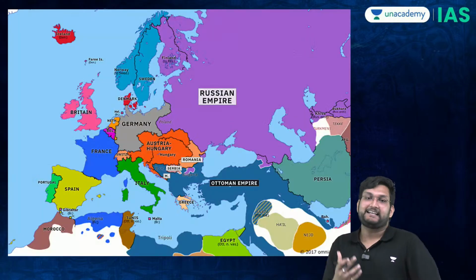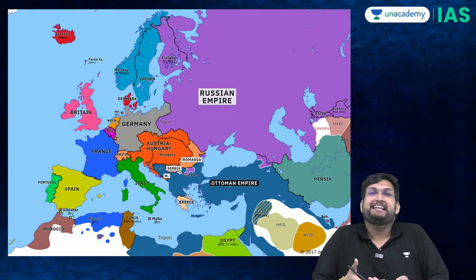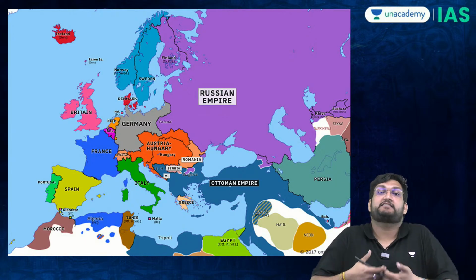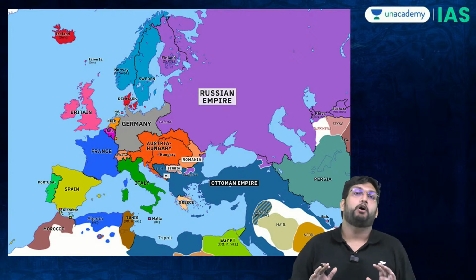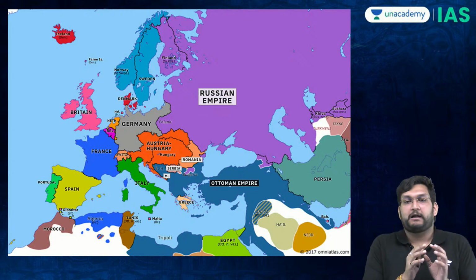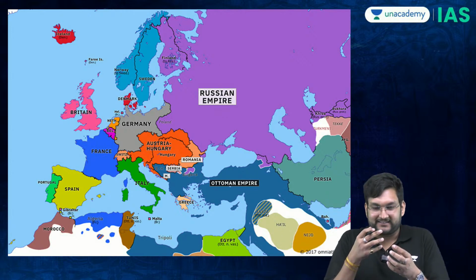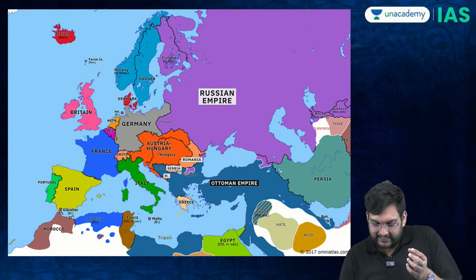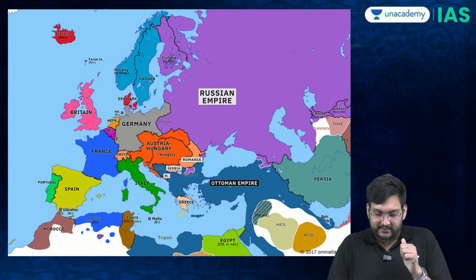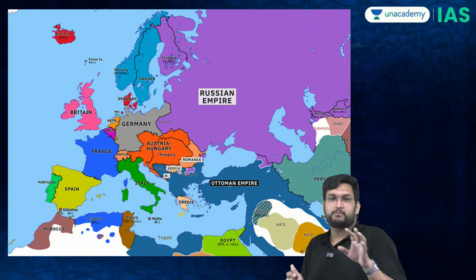Now, the next crisis happens once the Balkan sector takes control of their own politics. The Balkan sector was becoming more and more problematic, meaning the Serbian nationalism was already rising, Greece had already started to exist, Serbians had already started to exist. Now the question was, Ottomans were weak.